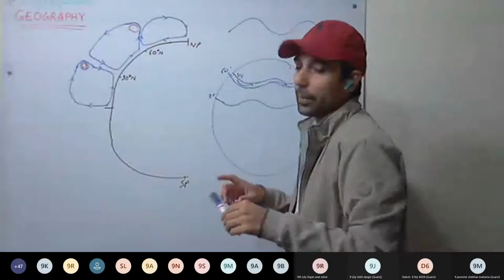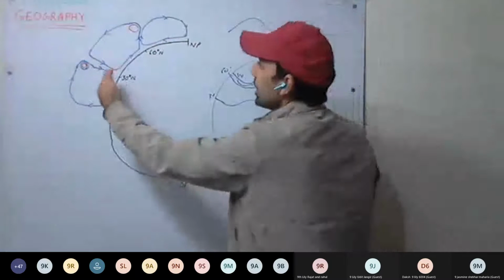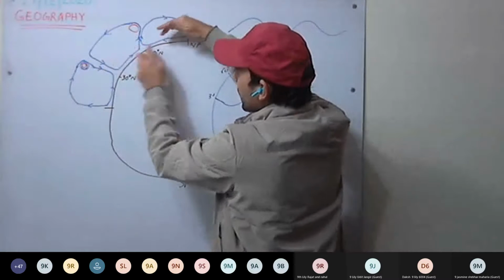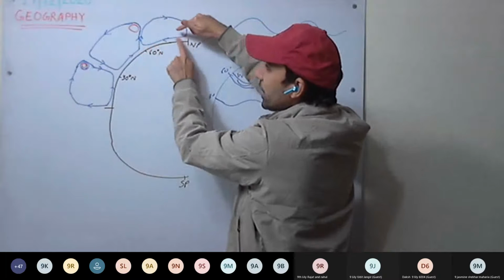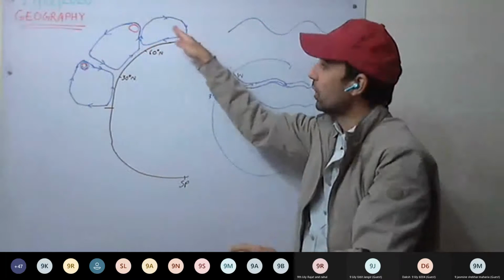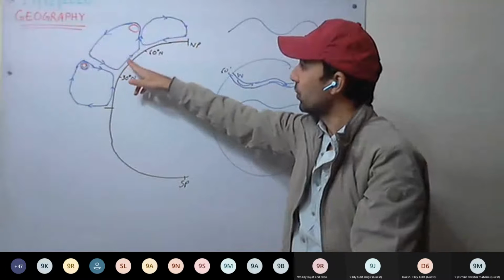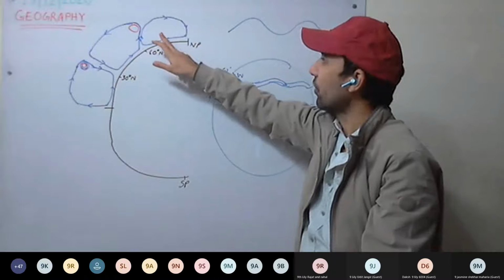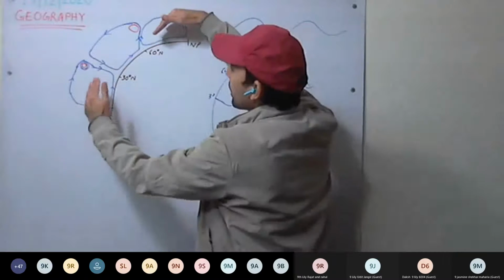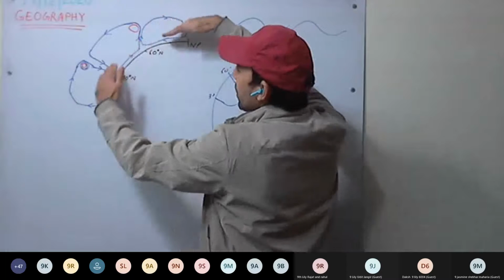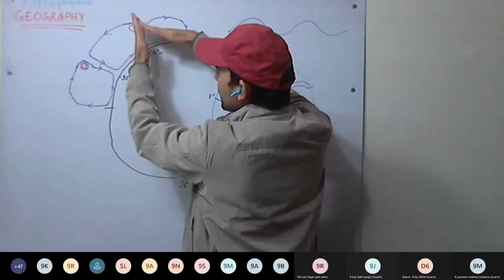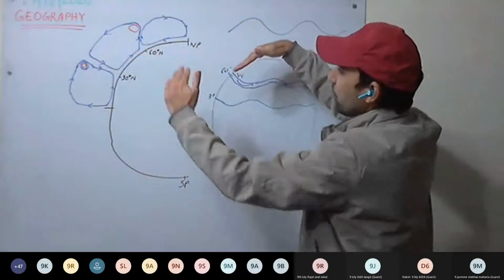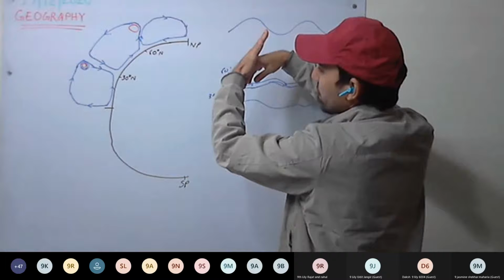Now see here. What happens here? These winds are hot and less dense as compared to these winds. These are very cold and dense winds, moving from the poles towards the equator. And these winds are moving towards the pole. These are hot and less dense. These are very cold and dense winds. So what will happen when they strike each other? They are striking here, at this place. So what happens? The cold and dense air will move downward, whereas the hot air will rise above it.